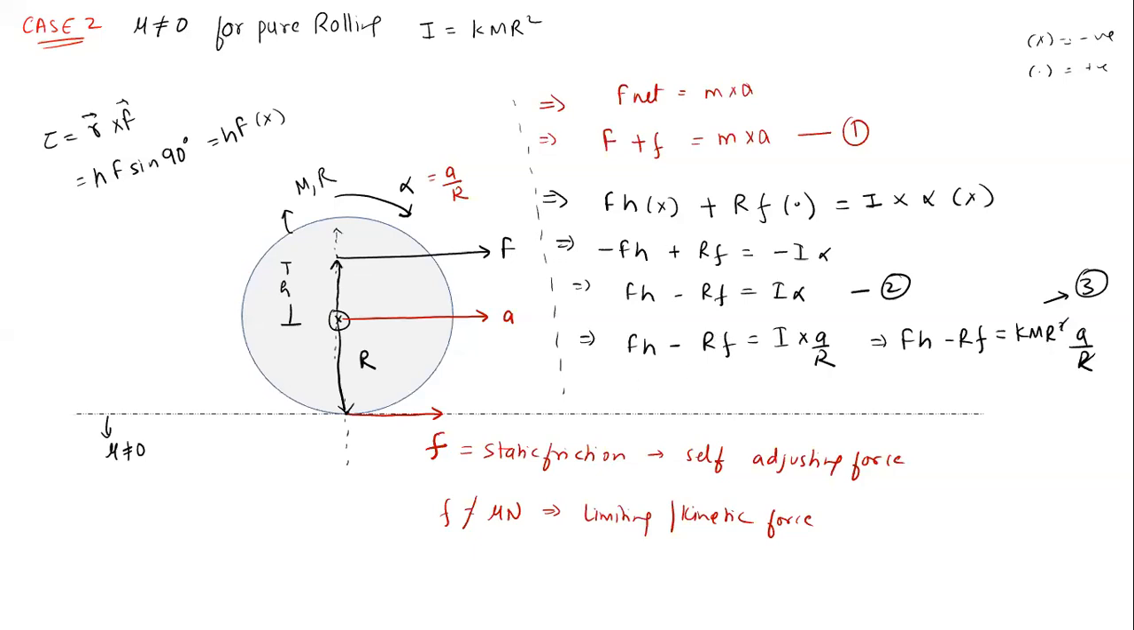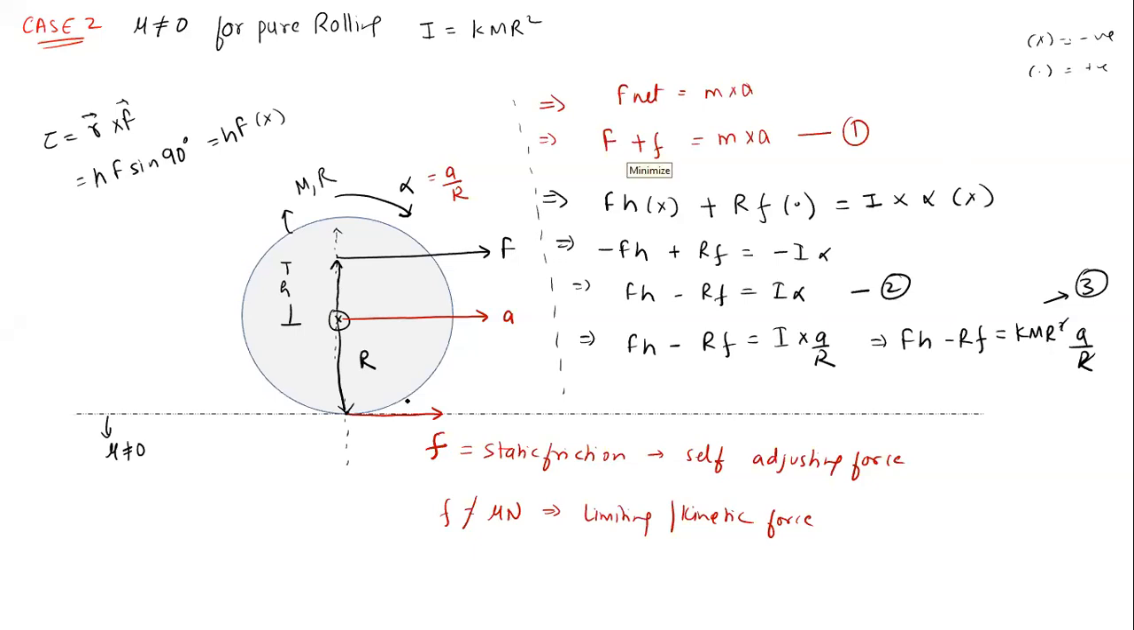What did you not understand in the last step? See, in the last step we have F into h minus RF equal to I alpha, because I have taken cross as negative and dot as positive. So minus FH plus RF equal to minus I into alpha. I have taken minus on both sides, so we get FH minus RF equal to I alpha. Alpha is equal to A by R because it is a pure rolling condition, so we substituted the value here. We get FH minus RF equal to KMR square into A by R. This R gets cancelled out. So this is the third equation which we are getting. I hope you all understand this.